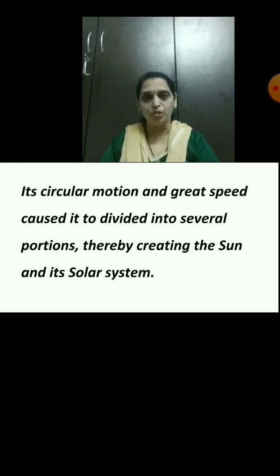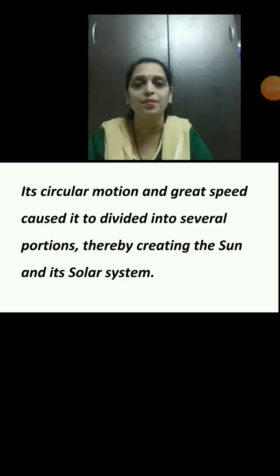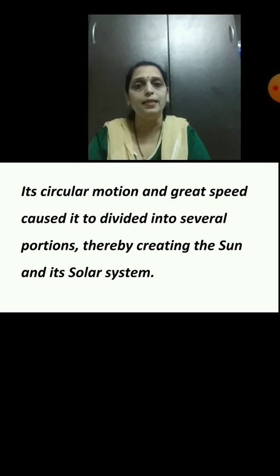Now the next. Its circular motion and great speed caused it to divide into several portions, thereby creating the Sun and its solar system. Students, its circular motion means movement, and great speed caused it to divide into several portions. Several portions means more than two parts, thereby creating the Sun and its solar system. Did you understand?